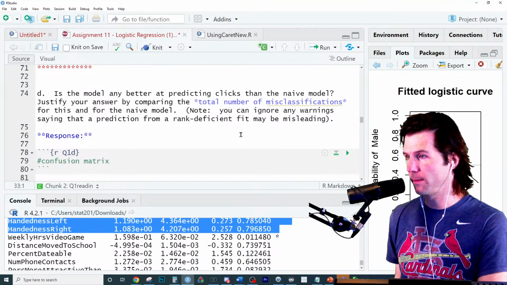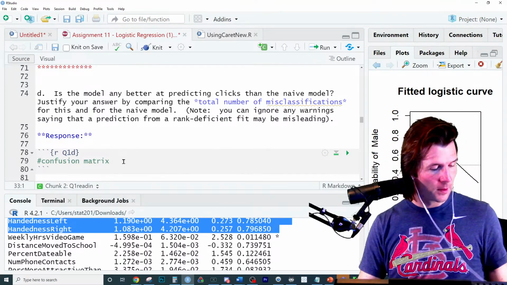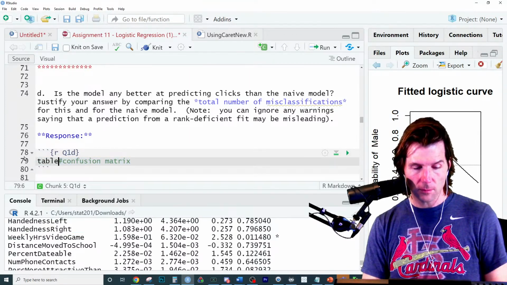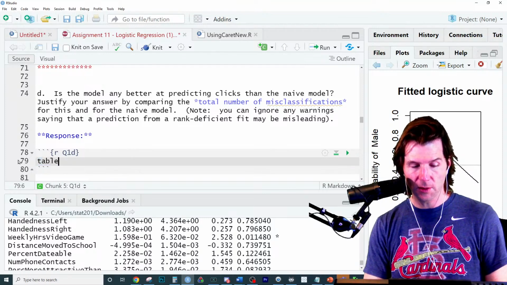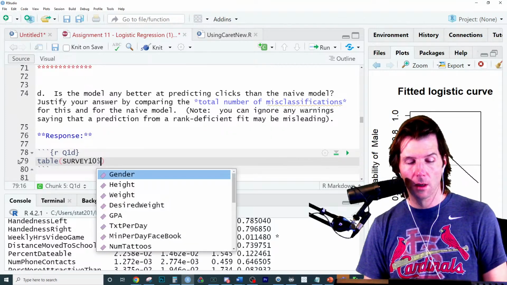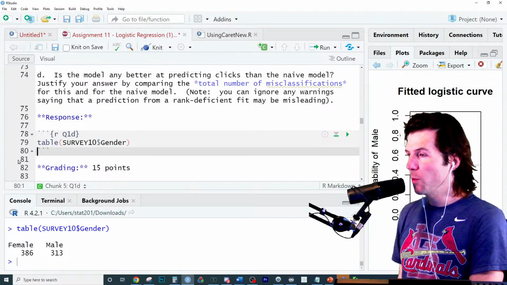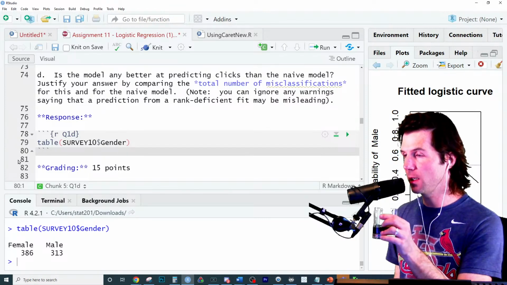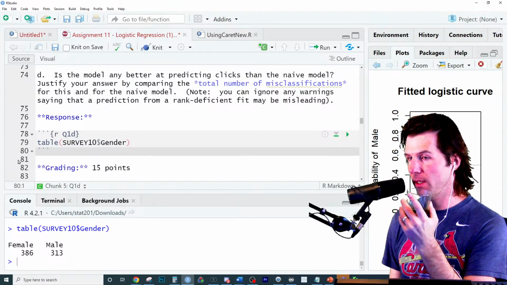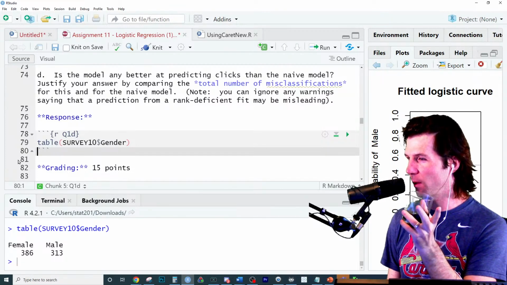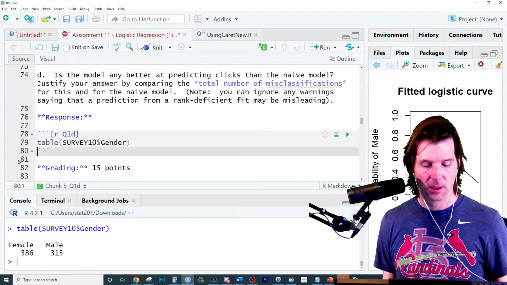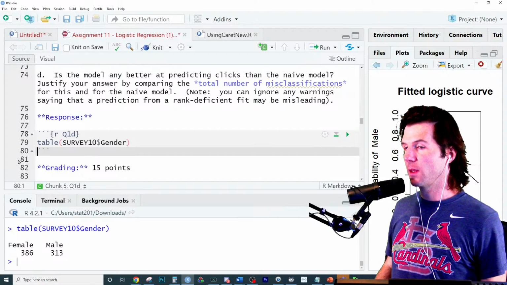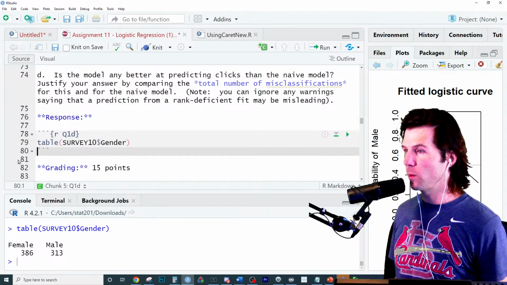So what is the naive model? If you had to look at a table of the click-through rate, or let's look at a table of male and female, would you predict everybody is male or everybody is female? Just looking at that data, what would you predict? And then we'll talk about what the naive model is for categorical data.